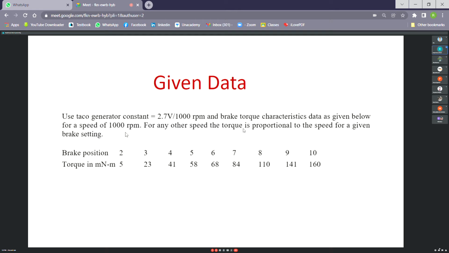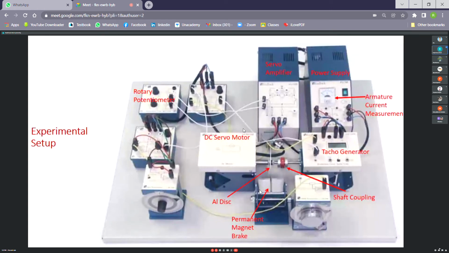So here we are using a table. We calibrated and measured the characteristics beforehand, and as the motor is approximately linear, we could use this table. This experiment was carried out at 1000 RPM and brake position 2. This brake has many positions, 2, 4, 6 up to 10.